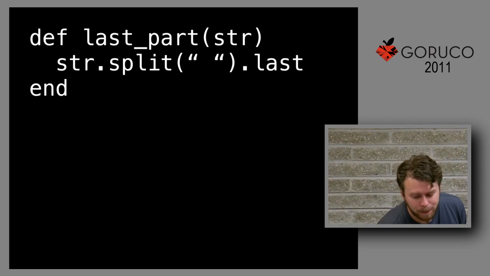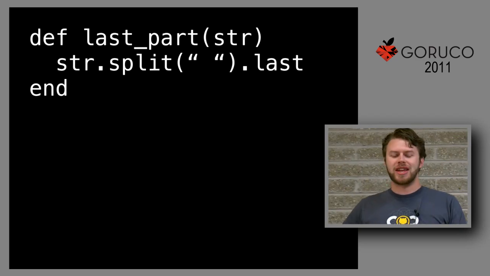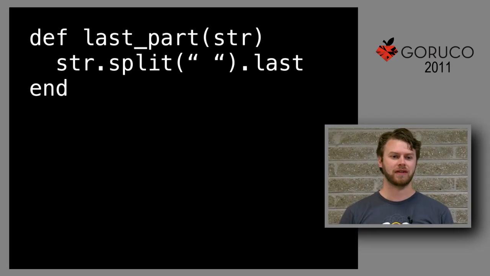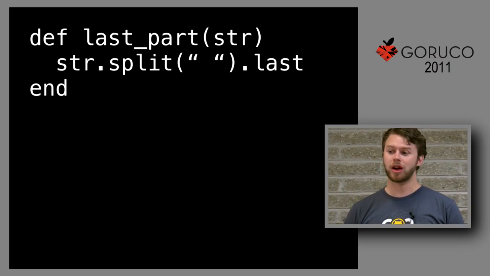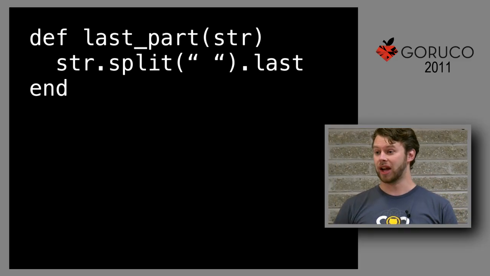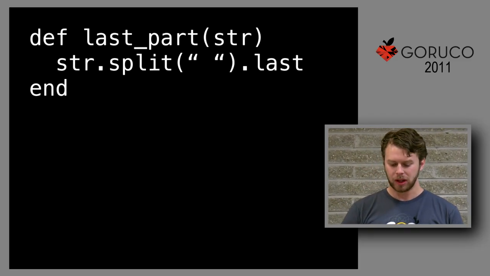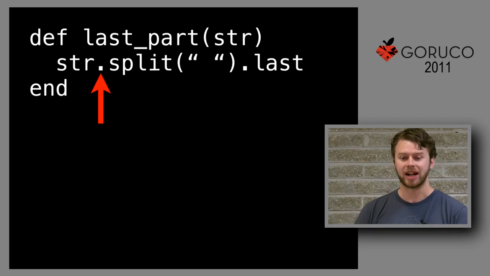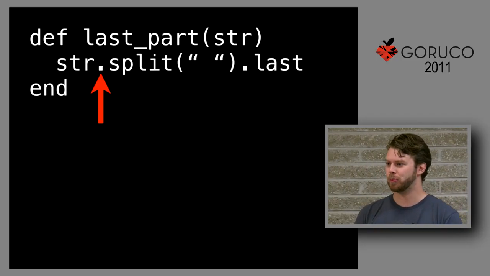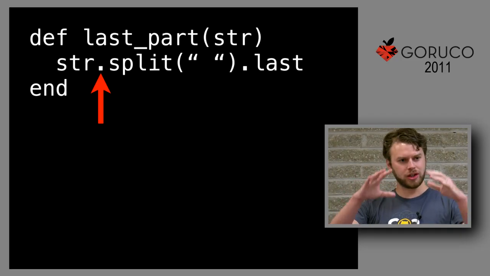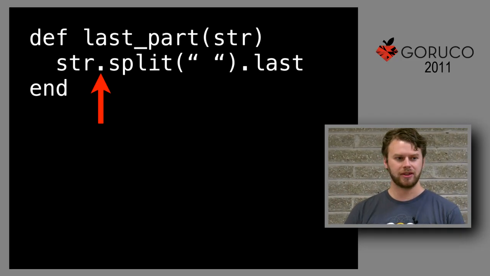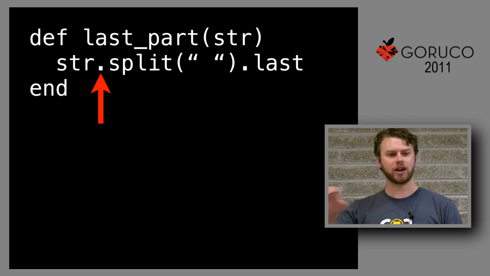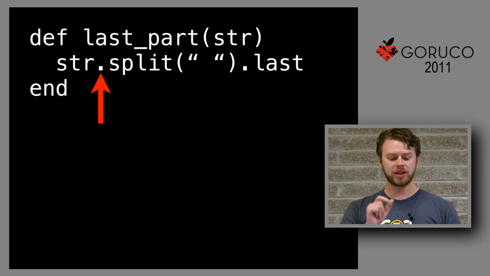But to the programmer, the computer itself doesn't know any of that kind of stuff. It doesn't have any of those cues. It doesn't have typing. But what Rubinius can do is actually run the code and figure out how the code's being used. The way I like to explain this feature is that every single dot in your Ruby code has some functionality there. Every time you see that dot, something is deciding, okay, I've got to go find this method called split or whatever. So there's a cache there.